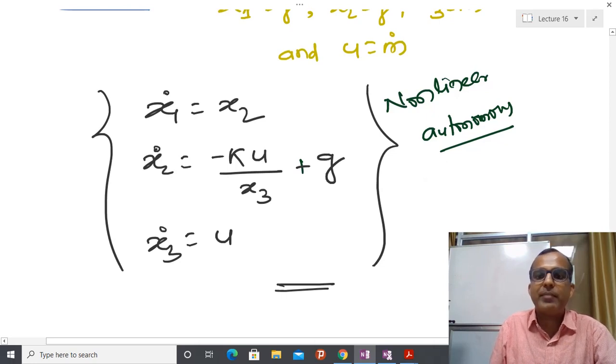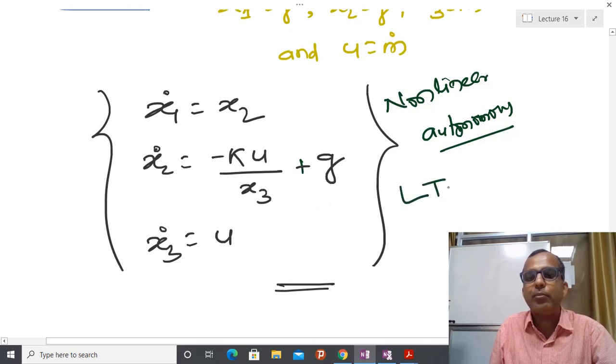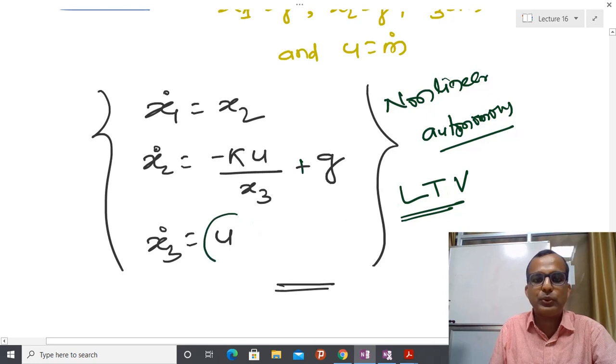Most of the time scientists or engineers have already decided under which trajectory you have to do the soft landing. If you do that, then it is possible to show that you are able to get an LTV, meaning linear time varying system. Again, based on that, people have calculated u. I am going to teach these kinds of things in the next part of this course.